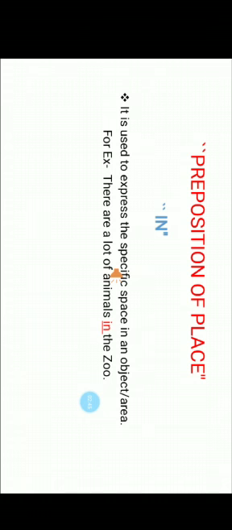Preposition of place. In. It is used to express the specific space in an object or area. For example, there are a lot of animals in the zoo. Preposition on. It suggests a specific place. For example, the notice was pasted on the display board. Preposition at. It suggests a certain place in a given area. For example, he stays at Rani Bagh.